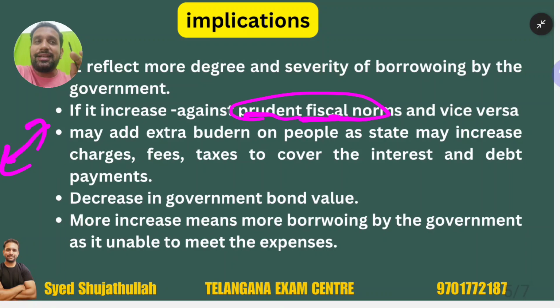7 sixes are 42, 7 sevens are 49, 7 eights are 56, so almost 9 times. You can understand that the debt burden has increased 9 times, an increase of 824.5%, nothing but close to 9 times. So an 824.5% increase in the debt. You just understand that our ship can sink anytime. As a result, per capita debt also rose significantly. In 2014 to 15, it was around 20,000. Now every one of us is having a debt of around 1,76,360 rupees. The conclusion you have to definitely write.